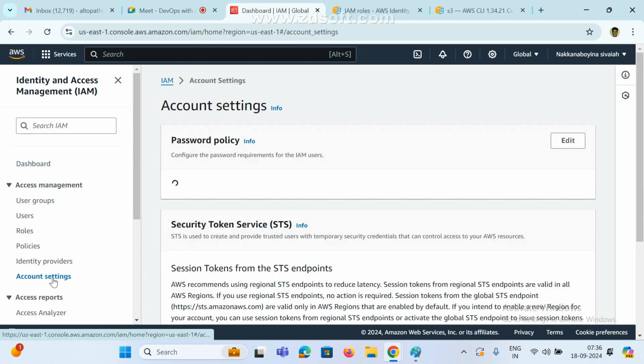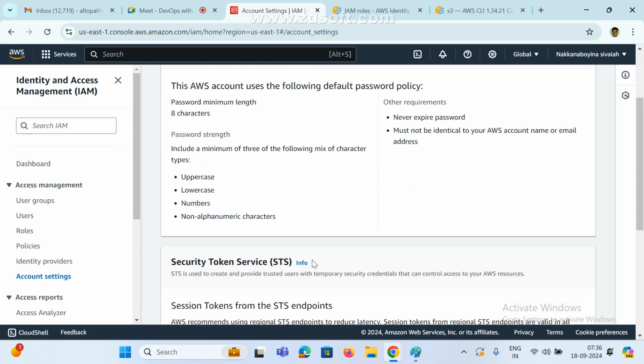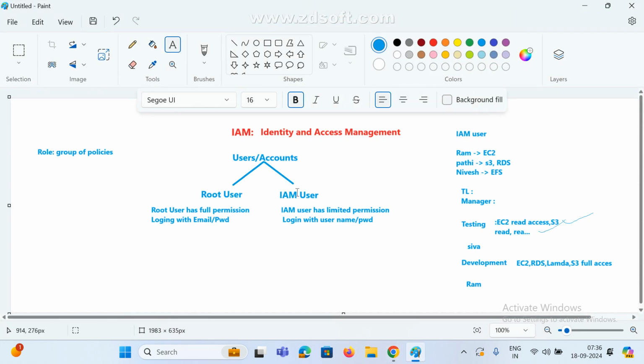Now go to the account settings. As an admin, mostly we need to understand this one. So you are the admin. I am going to create some users, right? I'm creating users. I created multiple IAM users. I'm giving some username, password and all. So how do we need to set this password and all?